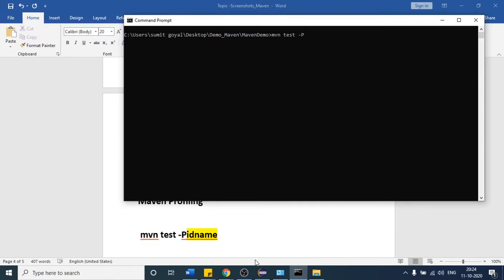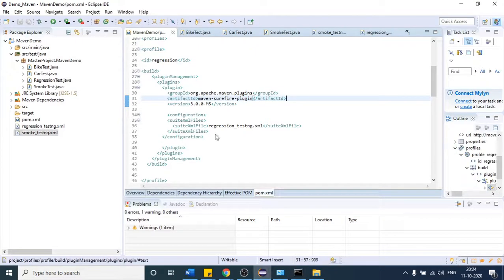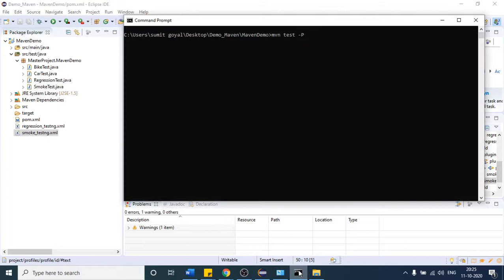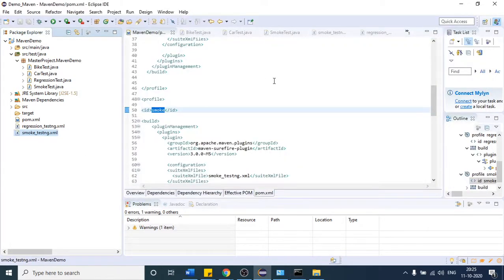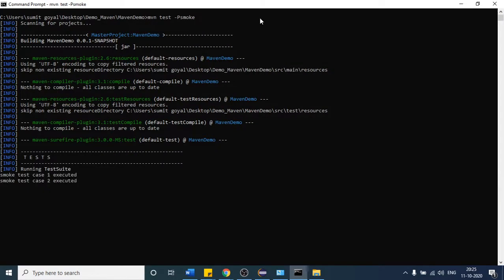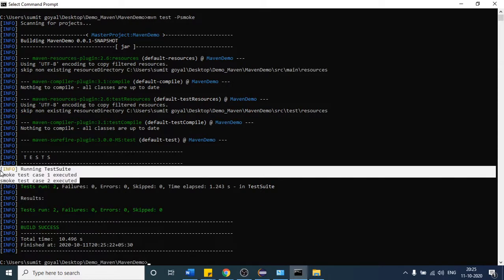So suppose the client comes and says to me, I want to run the smoke test case. I will provide the ID name. The ID name is smoke, just provide smoke here. Write smoke, hit enter. So let us see what output we are going to get. I think we have already saved the file, so we should get the correct output, which is our smoke test case running. You can see smoke test case 1 executed and smoke test case 2 executed, right?